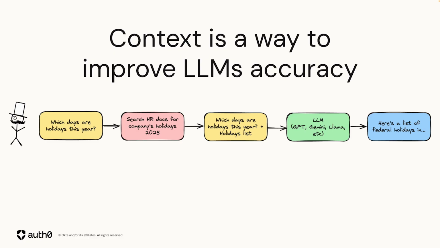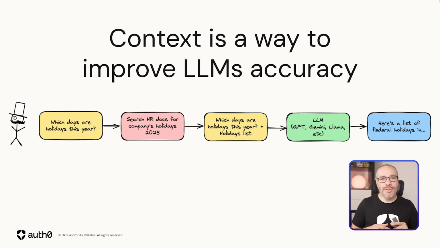There is a solution for that, and that solution is called context. Context is a way to provide additional information to the LLM to improve its accuracy. So now, when the user asks a question, like which days are holidays this year, this is passed to the chatbot. The chatbot detects the intent to search for holidays this year, which triggers a tool call. In this tool call, it interacts with the HR database. In our scenario, it looks for a document where all the relevant holidays are for that year.